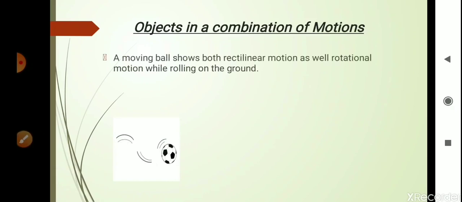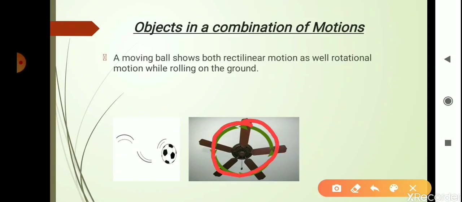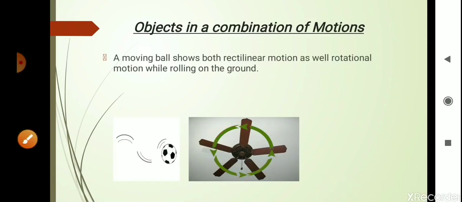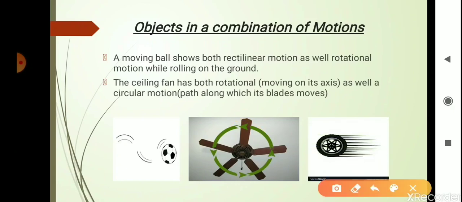Again, if we see the blades of a fan, now here the blades of a fan are moving in a circular path, so it is a circular motion as we saw. But at the same time, this fan is also rotating along its axis, which can be said to be this central point. This is the axis and the fan is rotating along this axis, so it can also be said to be in rotational motion. So the fan is also showing circular motion as well as rotational motion.